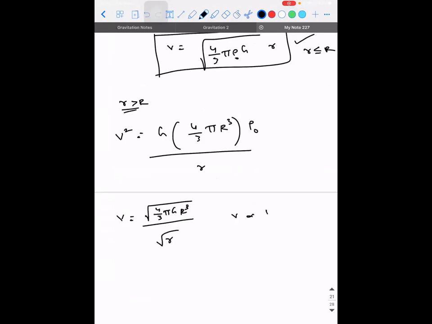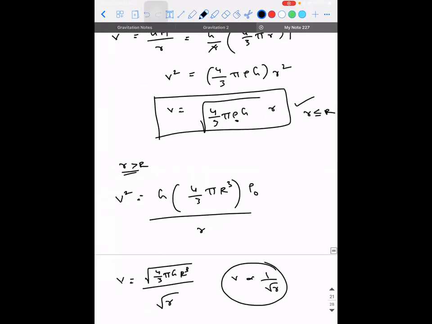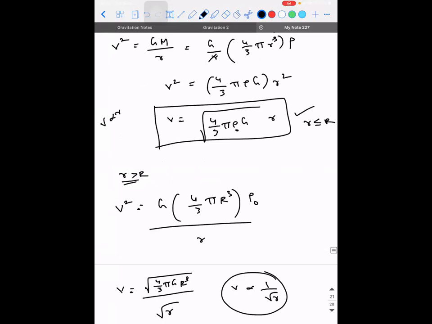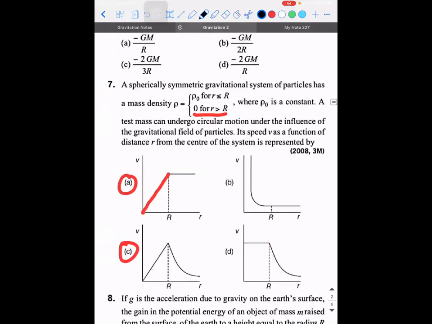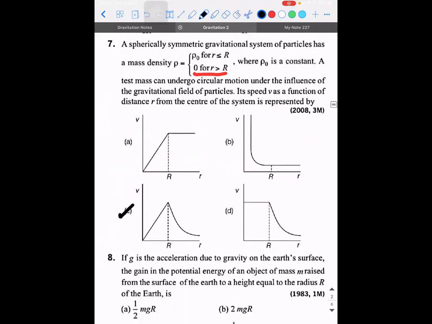So in this case, V is inversely proportional to root of r. There is no mistake in the diagrams they have given. For r less than or equal to R, V is directly proportional to r. For r greater than R, it is inversely proportional to root of r. So which graph is right, guys? Option C. Yes, that is right.